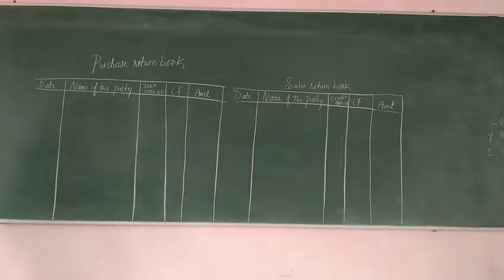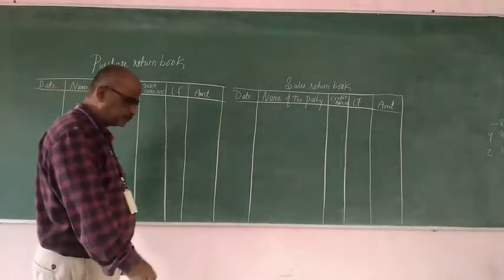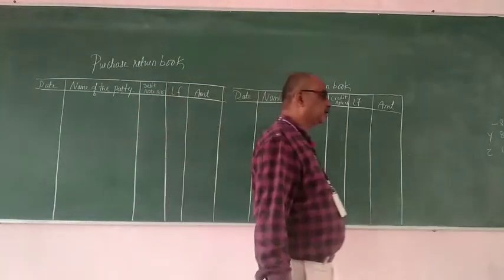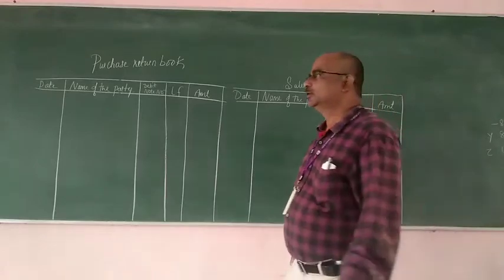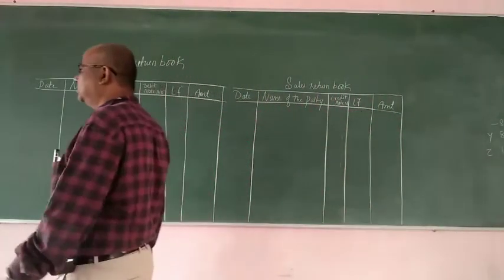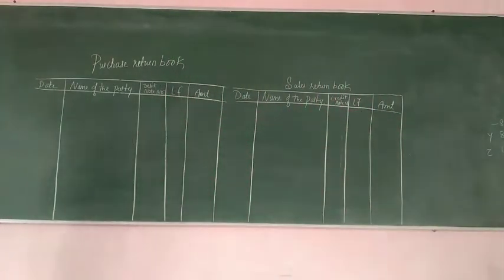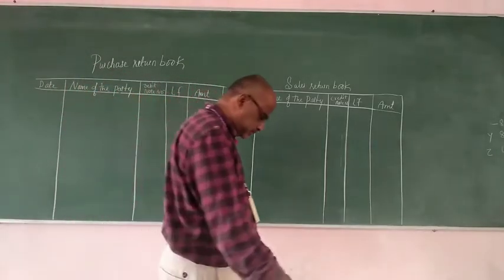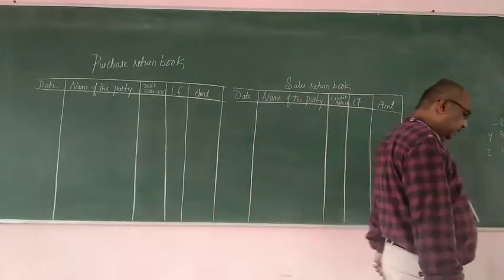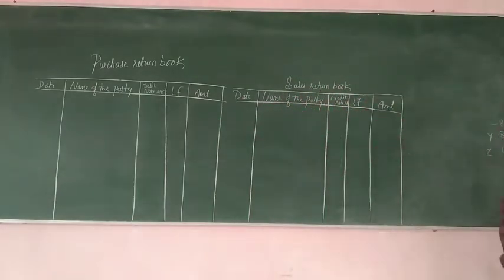Now let us see some of the examples and try to decide in which book we are supposed to record that. 1/10/2015. Returned goods of ₹5,000 to Raj. In which book you will record that? Purchase book, purchase return book or sales return book.